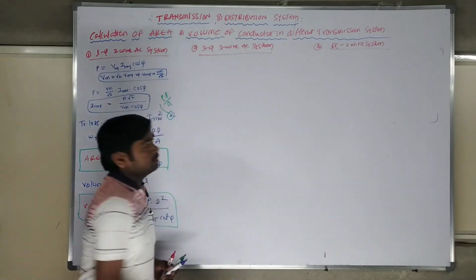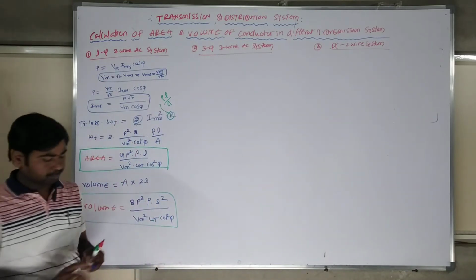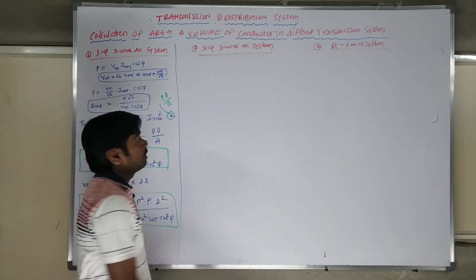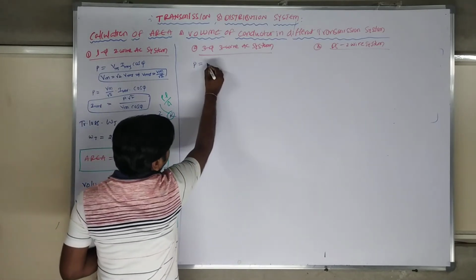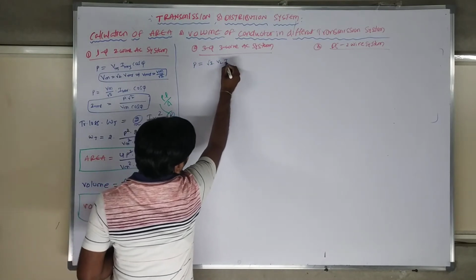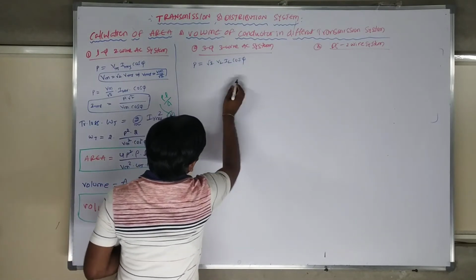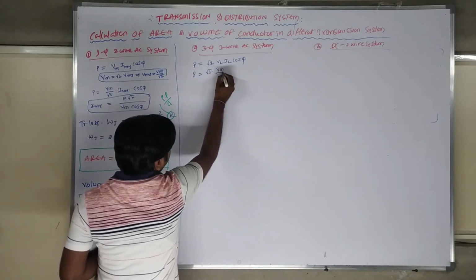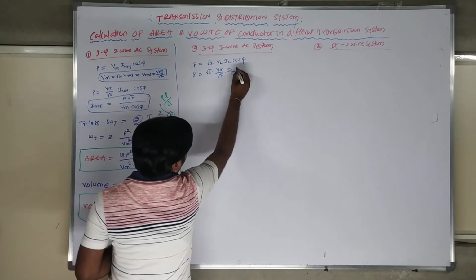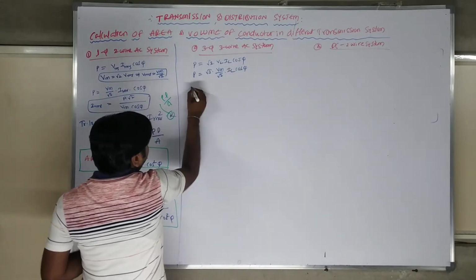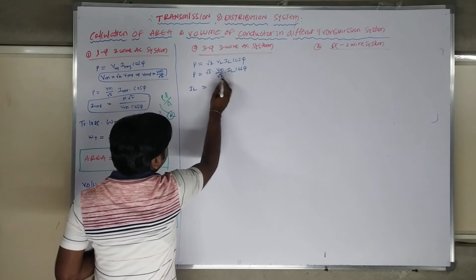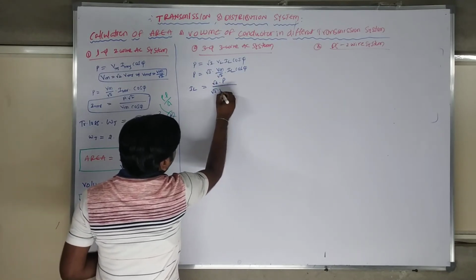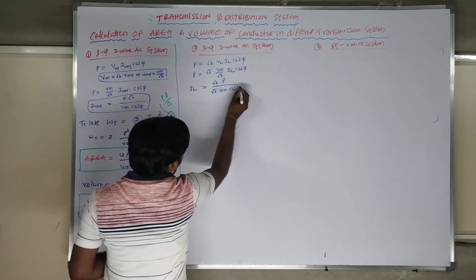After this, we switch to the second category, that is the 3 phase 3 wire system. We know that in a 3 phase 3 wire system, power is equal to root 3 into VL IL cos phi. Writing in terms of Vmax, Vm by root 2 into root 3 into IL cos phi. So directly IL is equal to root 2 into P by root 3 into Vm into cos phi.